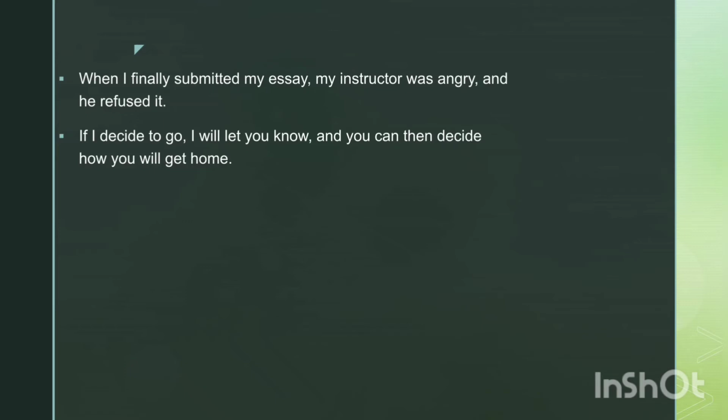You can notice that in a compound complex sentence, we can have two independent clauses and two dependent clauses. For example, if I decide to go, I will let you know, and you can then decide how you will get home. Here we have two independent clauses, which are I will let you know, and you can then decide. And we have two dependent clauses, which are if I decide to go and how you will get home.